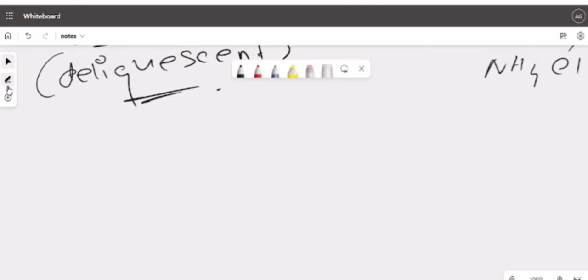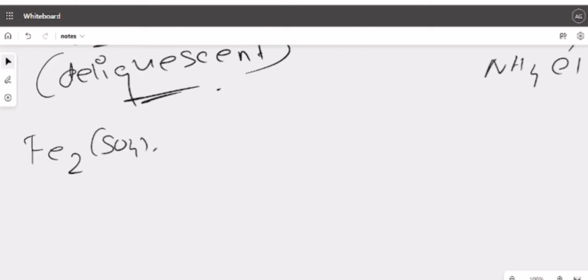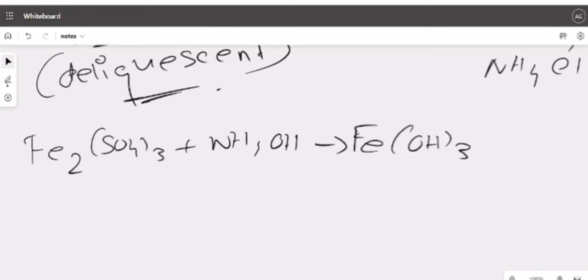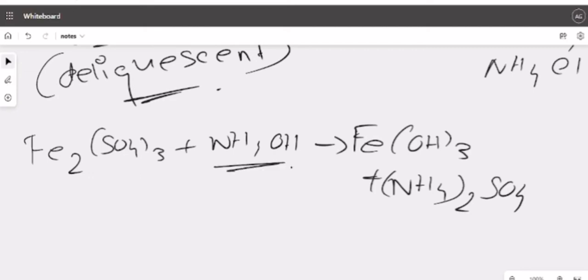Instead of writing FeCl3, we can write it as Fe2(SO4)3 plus NH4OH. That will also give you the same product, Fe(OH)3, plus this product will change, that is (NH4)2SO4. Understood? This can also be done. But remember, this is with NH4OH only, not NaOH. Clear? That you have to take care of again.